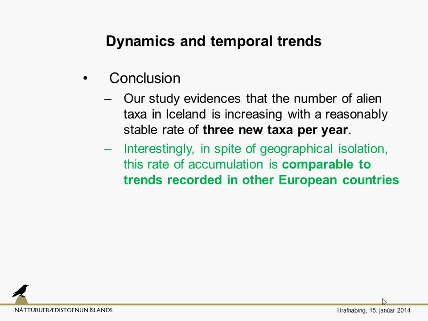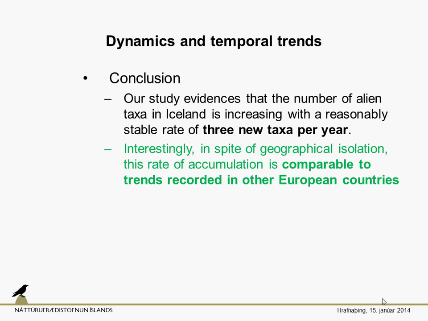What are the conclusions? The number of alien plant taxa is increasing in Iceland at a reasonably stable rate of 3 new taxa per year. That's the main conclusion.